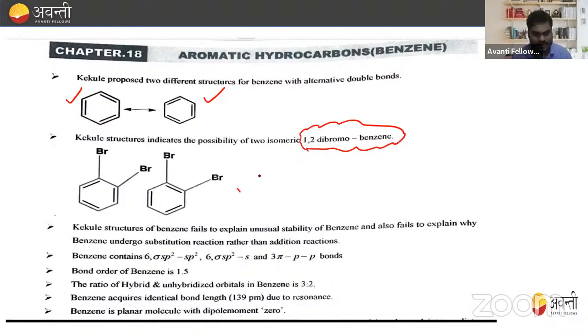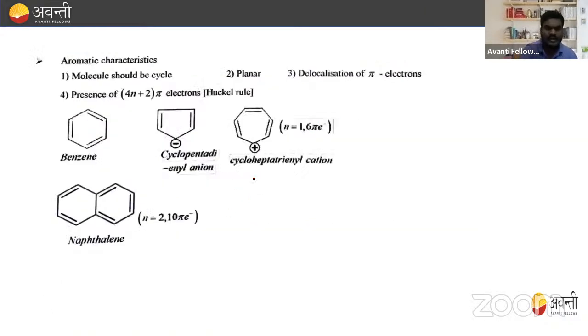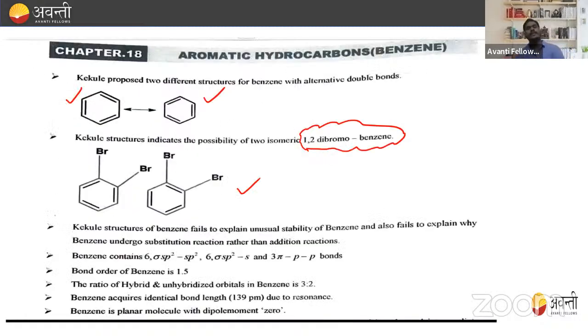Now, the Kekule structure of benzene failed to explain the unusual stability of benzene, and also failed to explain why benzene undergoes substitution reactions rather than addition, because it is unsaturated, having double bonds, that is multiple bonds.